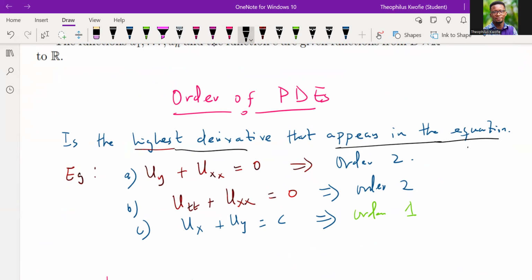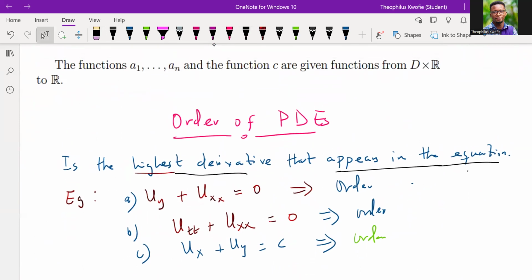So in the first example, we see that the highest derivative in this equation, which is the A part, is 2. That's the second partial of u with respect to x. What about the B? The order of B will be 2, because the solution u has a second derivative with respect to each of the independent variables x and t.